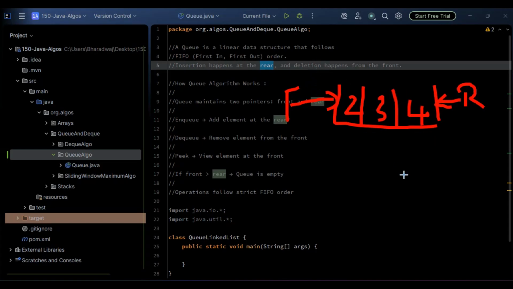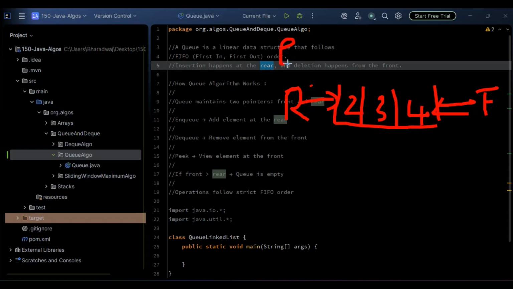Insertion happens at the, oh sorry, did I write this in reverse? Just give me a second here. This is the rear and this is the front. If you want to insert any element, we will be inserting via the rear.